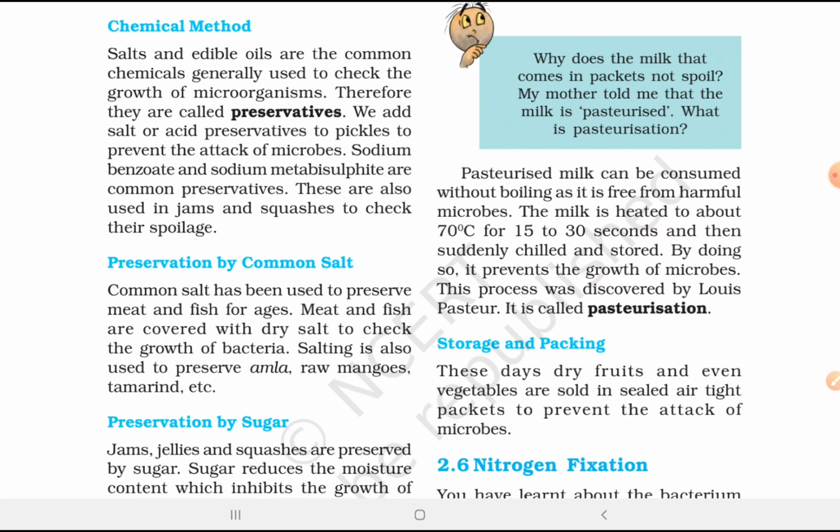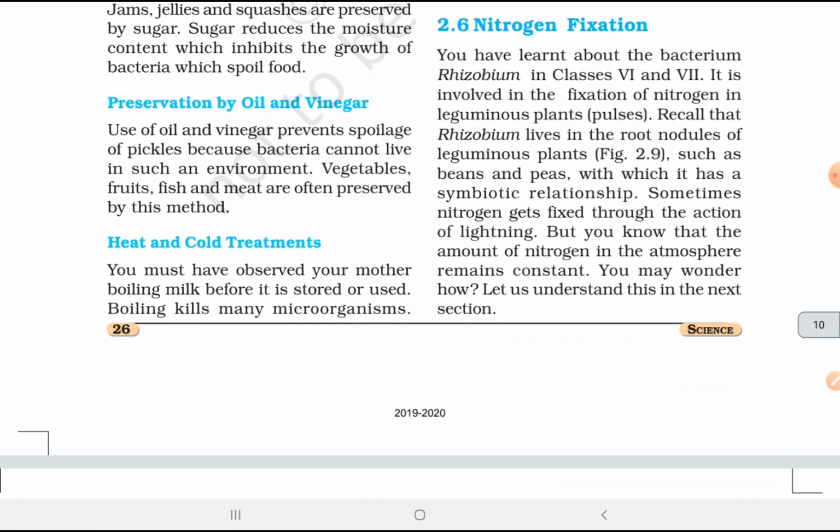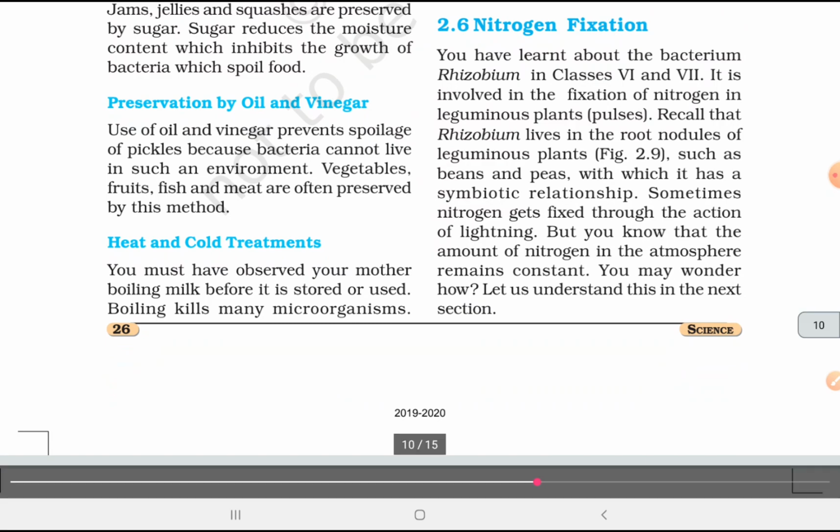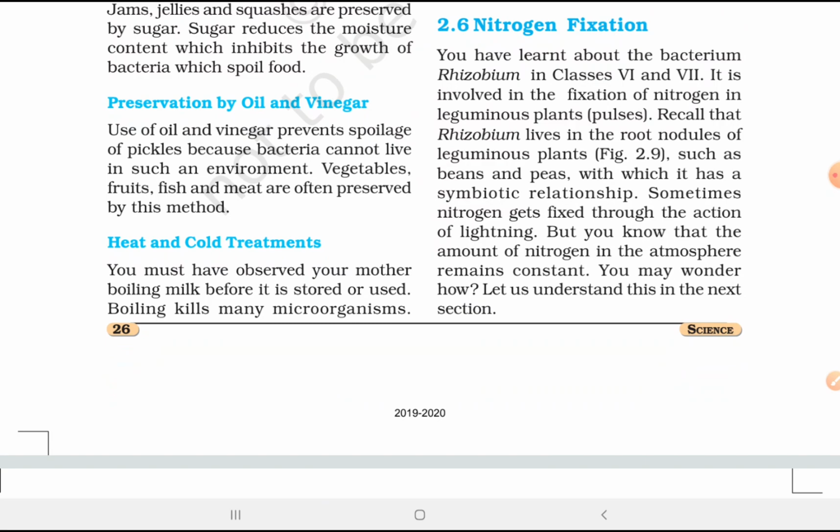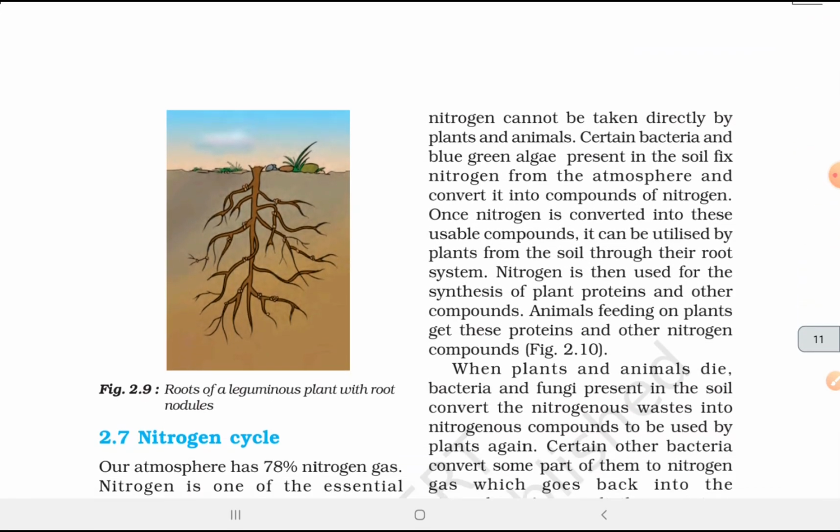These days, dry fruits and even vegetables are sold in sealed airtight packets to prevent the attack of microbes. Nitrogen fixation. You have learnt about the bacterium Rhizobium in class 6th and 7th. It is involved in the fixation of nitrogen in leguminous plants and pulses. Recall that Rhizobium lives in the root nodules of leguminous plants such as beans and peas, with which it has a symbiotic relationship. Sometimes nitrogen gets fixed through the action of lightning, but you know that the amount of nitrogen in the atmosphere remains constant. You may wonder how. Let us understand this in the next section.